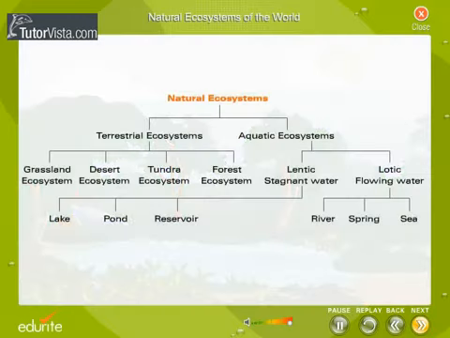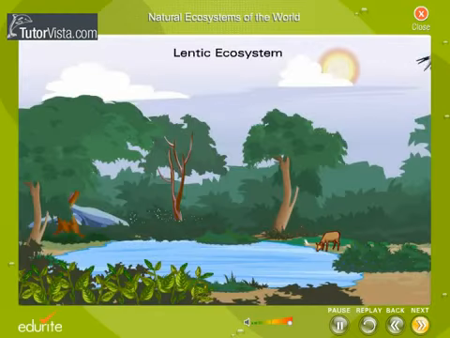Natural ecosystems are broadly classified into aquatic and terrestrial ecosystems. Let us consider the types of aquatic ecosystems. Aquatic systems are of two types. Lentic. This includes stagnant water ecosystems.